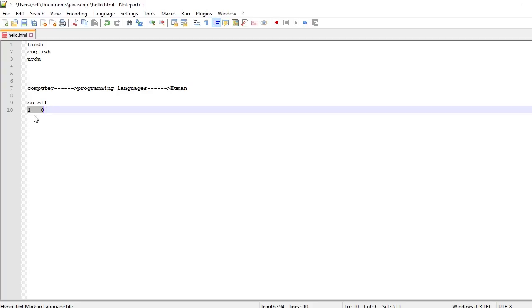A computer basically works on binary numbers.